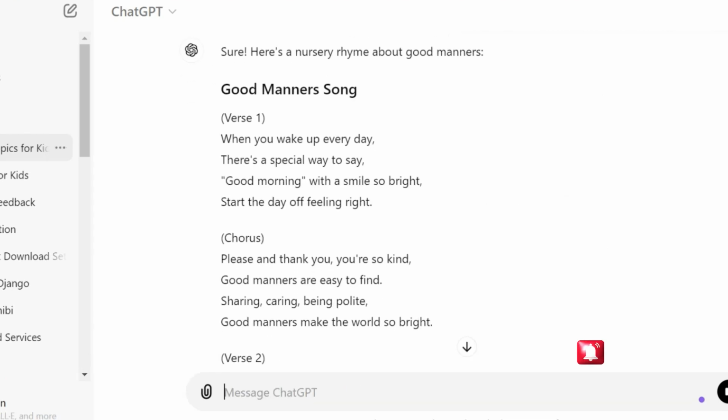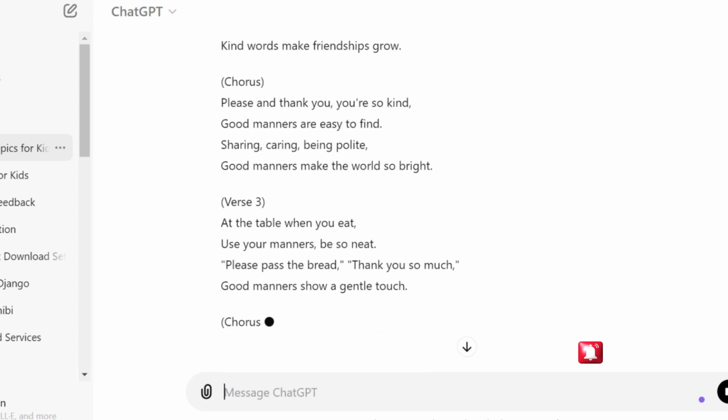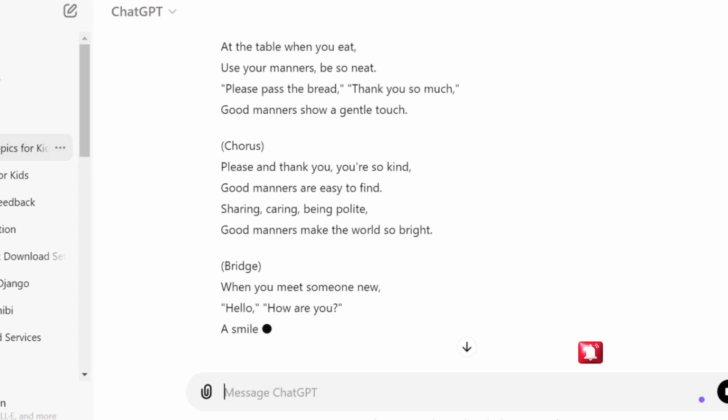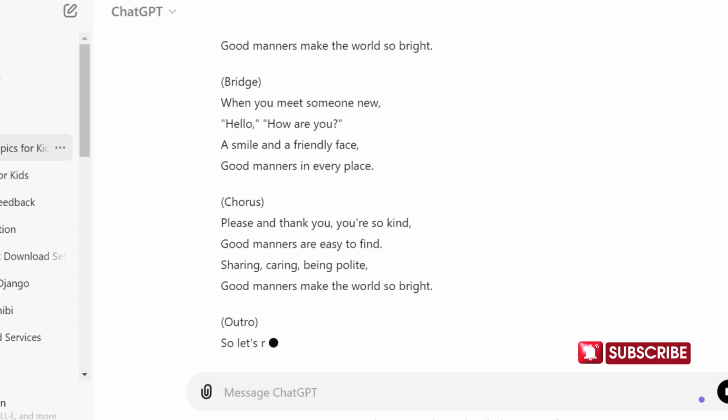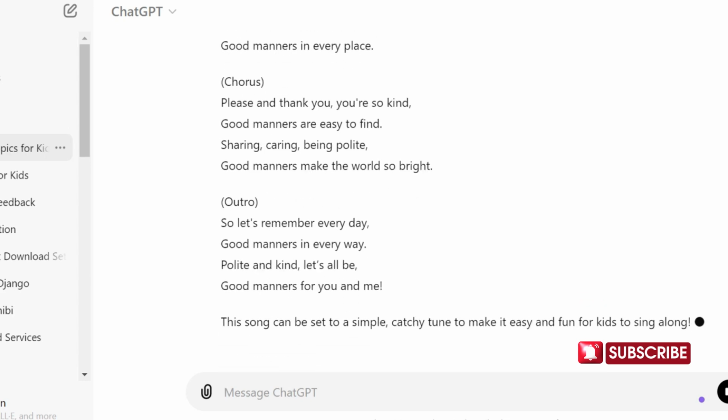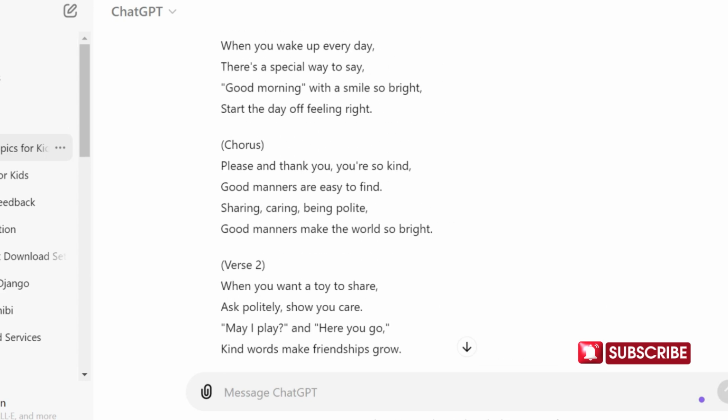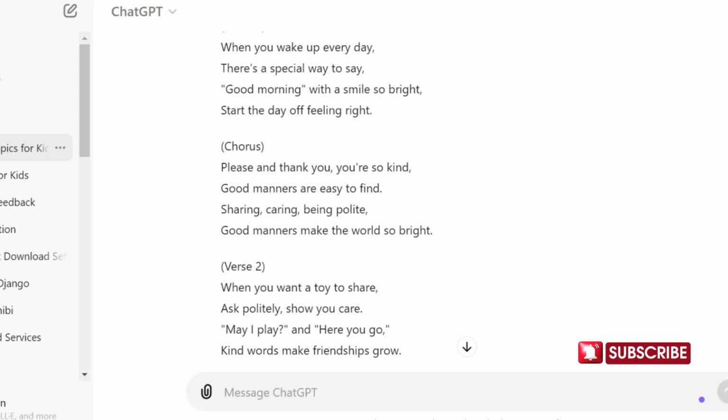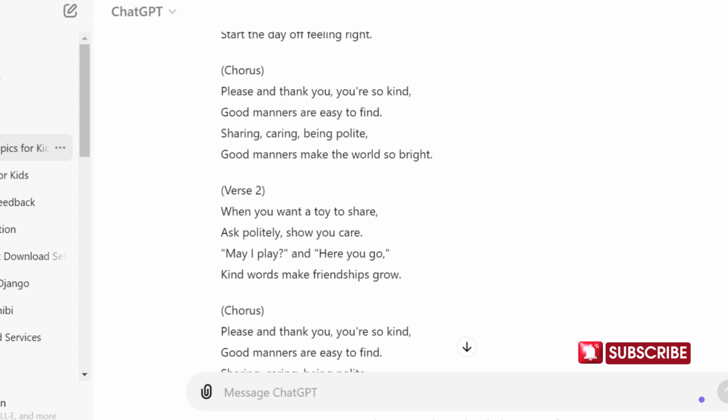Oh wow, this is amazing. Can you see that ChatGPT even wrote a very long song for me in this regard. So the topic I chose here is good manners. So you can decide to write lyrics on any topic of choice.